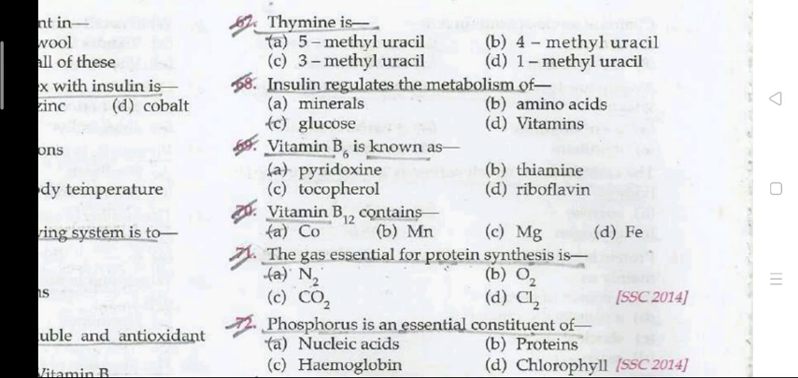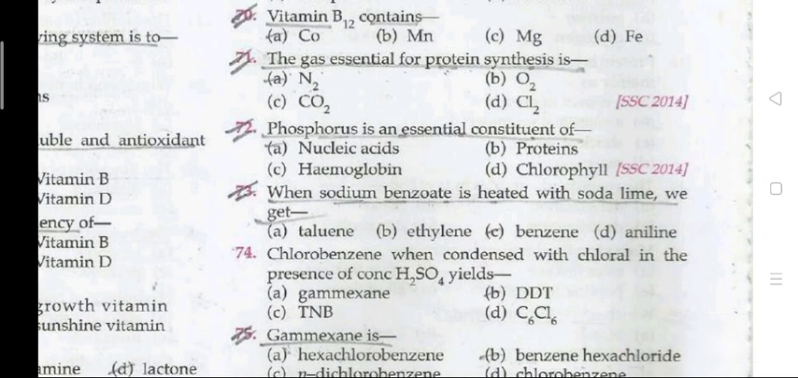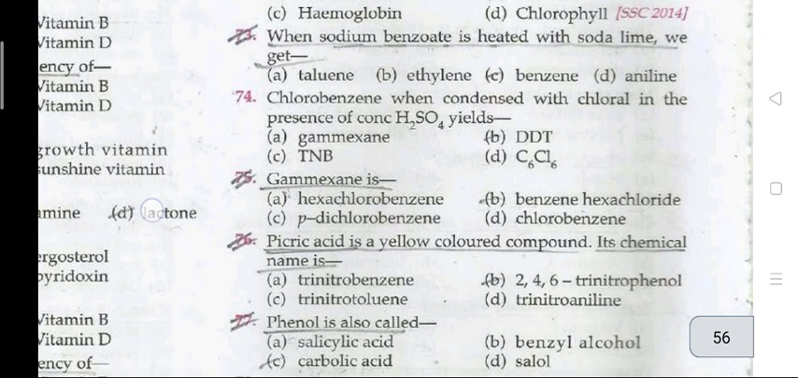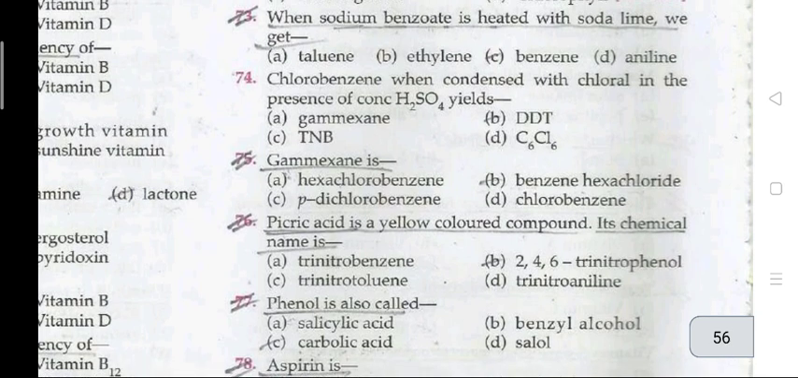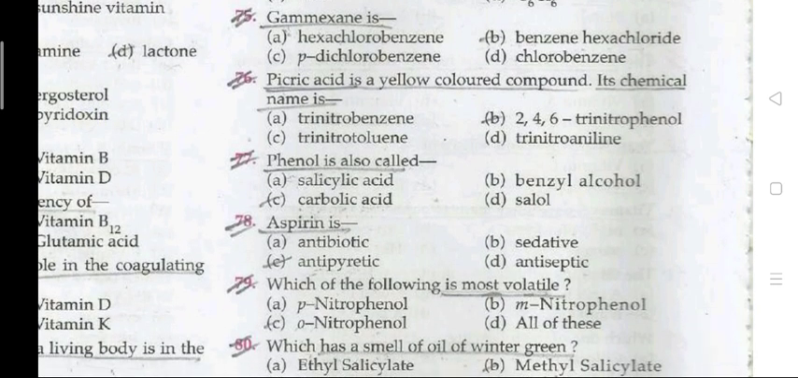Vitamin B6 is known as pyridoxine. Vitamin B12 contains cobalt. The gas essential for protein synthesis is nitrogen, and phosphorus is an essential constituent of nucleic acids. Question 73: when sodium benzoate is heated with soda lime, we get benzene. 74: chlorobenzene, when condensed with chloral in the presence of concentrated H2SO4, yields DDT. Gammexane is benzene hexachloride.